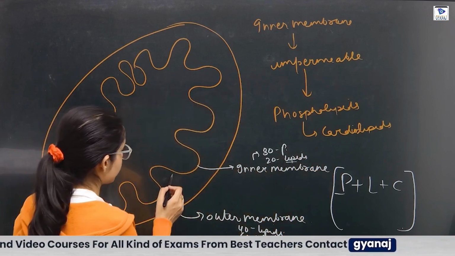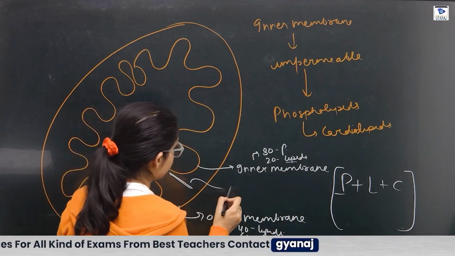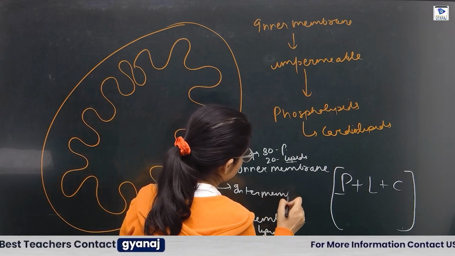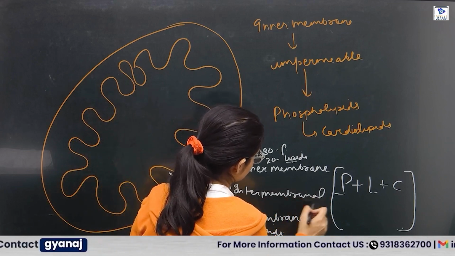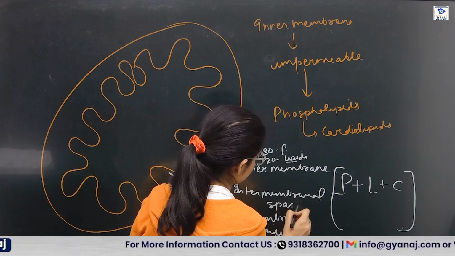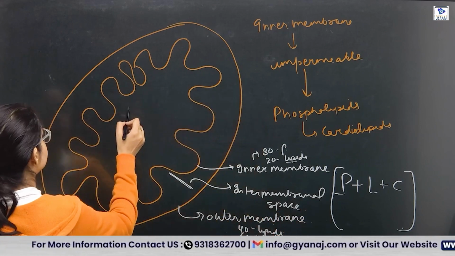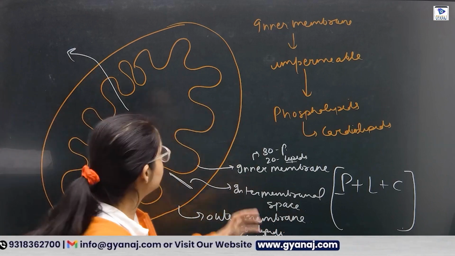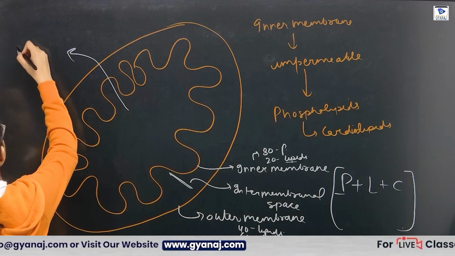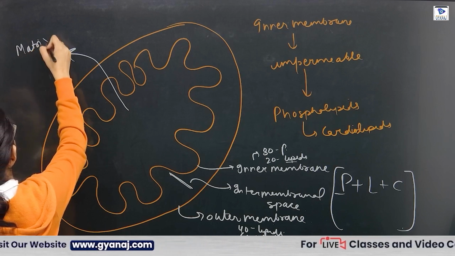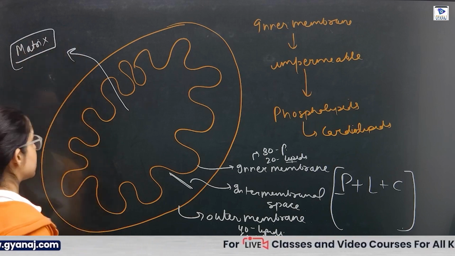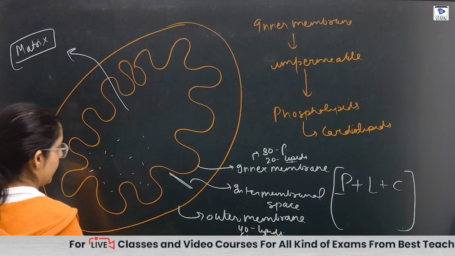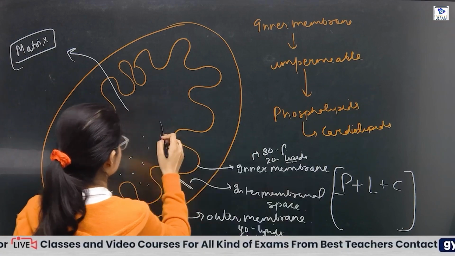And this space is the intermembranous space. Now this is known as cytoplasm, but in mitochondria we say it is a matrix. In the matrix, what is present? Ribosomes are present.